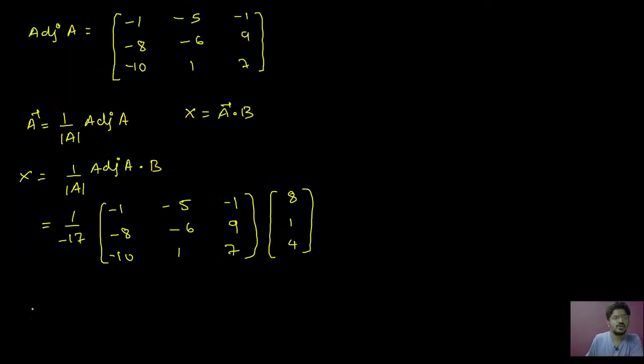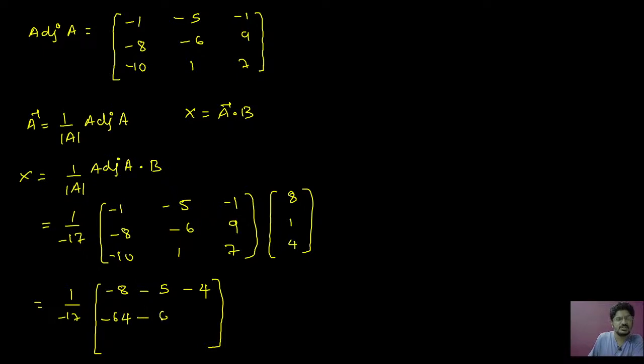Now 1 by minus 17 into minus 1 into 8 is minus 8, minus 5 into 1 is minus 5, minus 1 into 4 is minus 4. Next, minus 8 into 8 is minus 64, minus 6 into 1 is minus 6, 9 into 4 is 36. Minus 10 into 8 is minus 80, 1 into 1 is plus 1, 7 into 4 is 28.